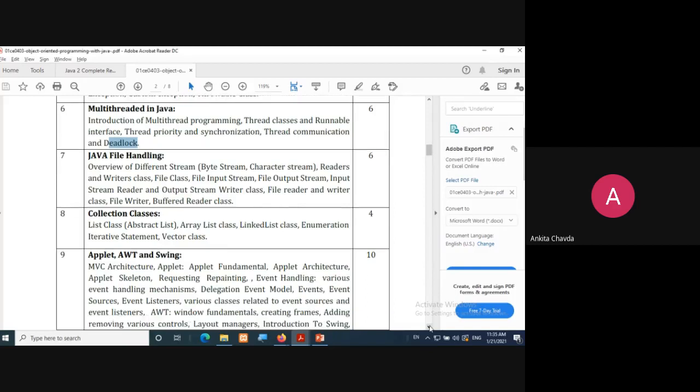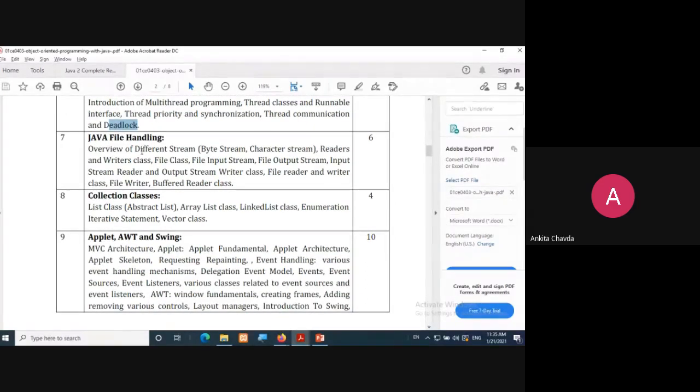Then there would be file handling. Different streams are there: byte stream, character stream, reader writer classes are there, file classes, then file input, file output, input stream, output stream, reader classes, writer classes, and so on. So we will be having around 14 to 15 different classes via which we can read and write into the file.